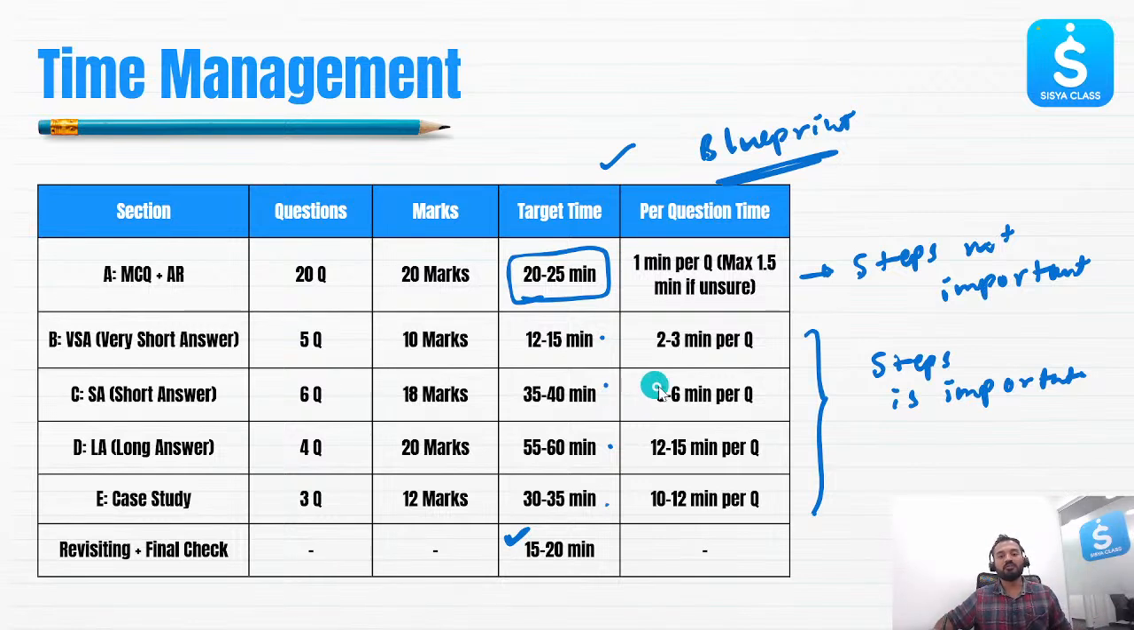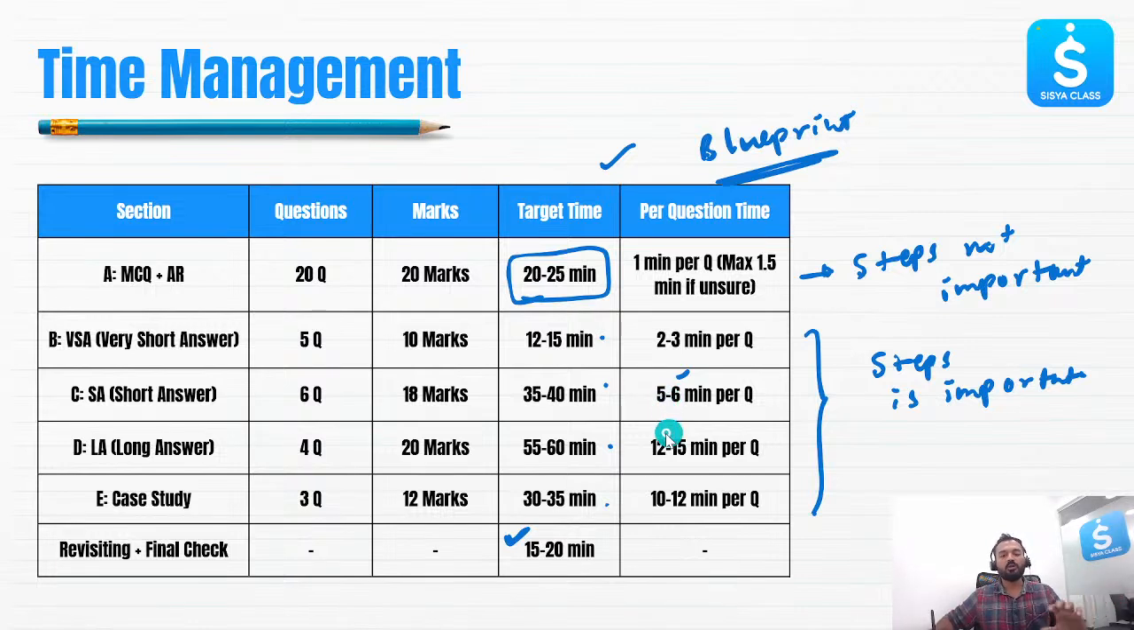Same goes for section C. Don't spend more than 6 minutes, 5 to 6 minutes max. If you are spending more than 6 minutes, leave that question. Towards the end you will solve it, because you have spent 6 minutes, you would have written something, right? You would have written the given information, you would have written a lot of things.